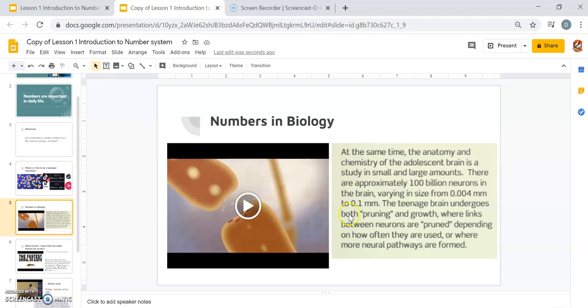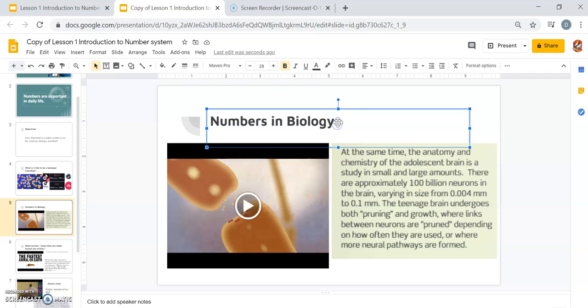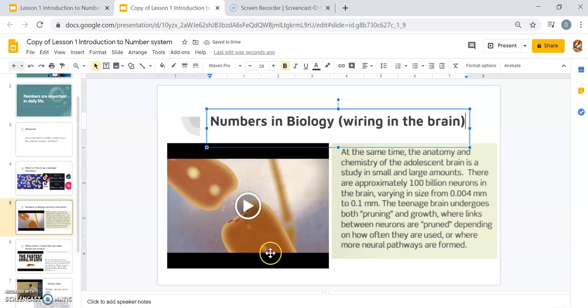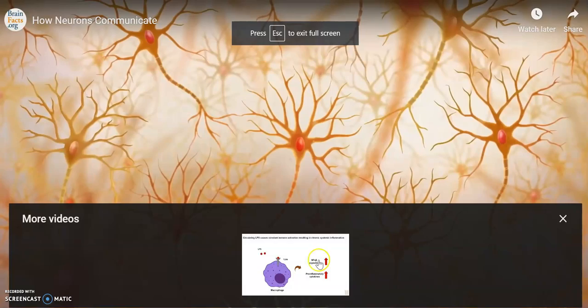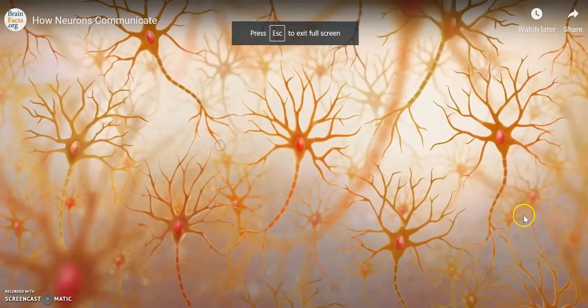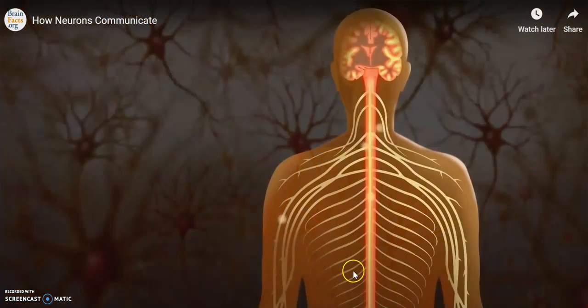In biology, we have what we call neurons. Neurons are like billions of small wiring in the brain. So I should say that neurons are a small wiring in the brain. If you have seen electrical wiring in your house, it's also the same thing with this. All right. Now I just want to show you this one as an example. So this is an example of neurons.